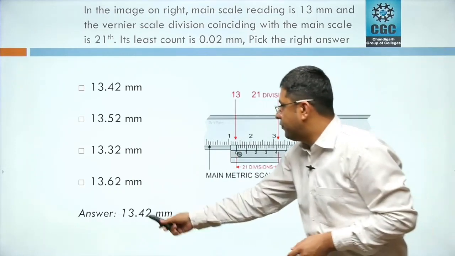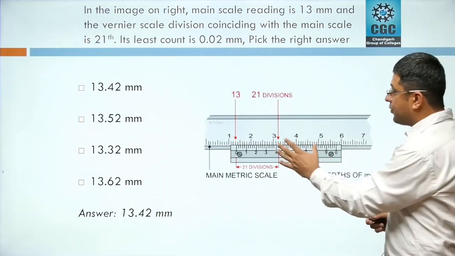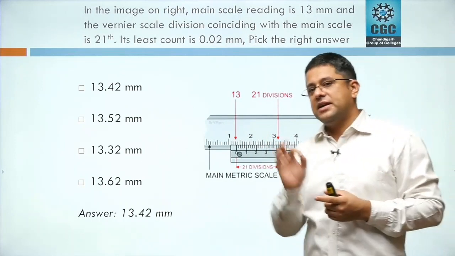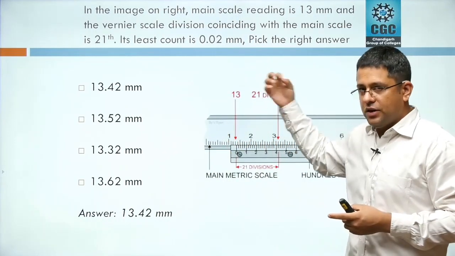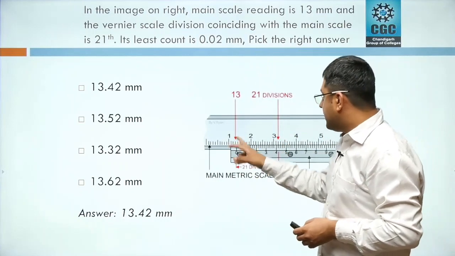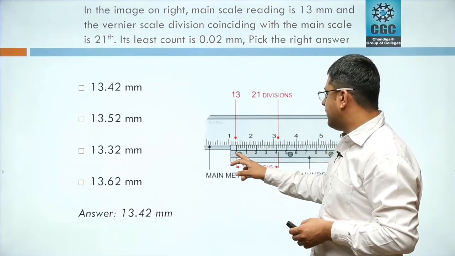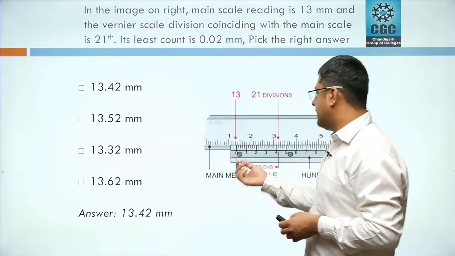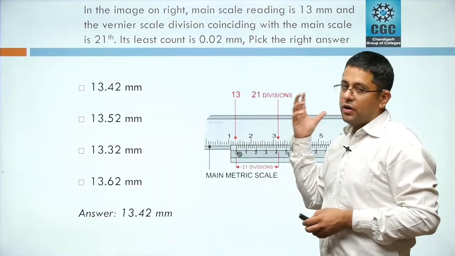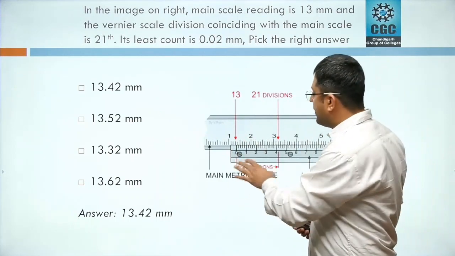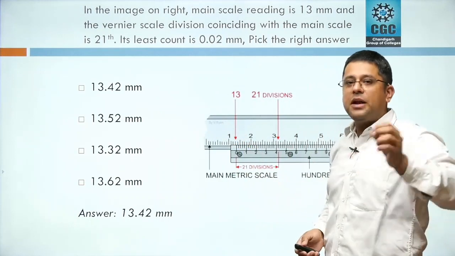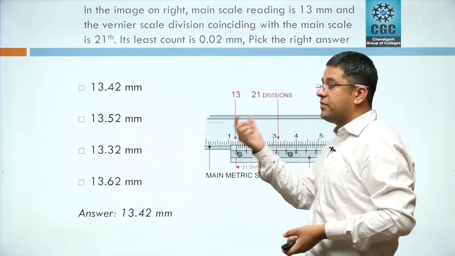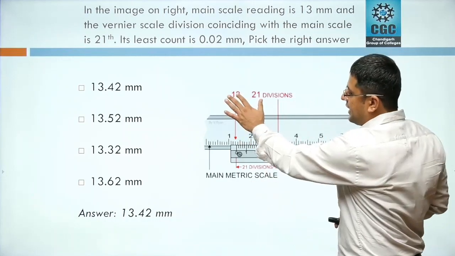Its answer was 3.42 here. Now I'll show you. We have to find the value. What we had to do is add the main scale reading plus the vernier scale reading. I gave you this question, and I am telling you its answer. So the zero of the vernier scale here is passing the 13th division of the main scale. The zero of the vernier scale is lying between 13 and 14. From here you will know that your reading is between 13 and 14. It can be 13.1 mm or 13.99 mm. That you have to identify, but it is for sure that it is between 13 and 14. That's why your main scale reading here is 13.